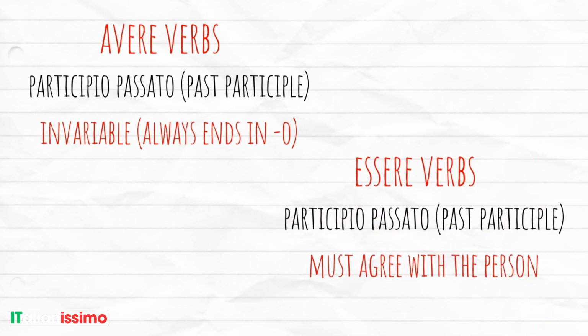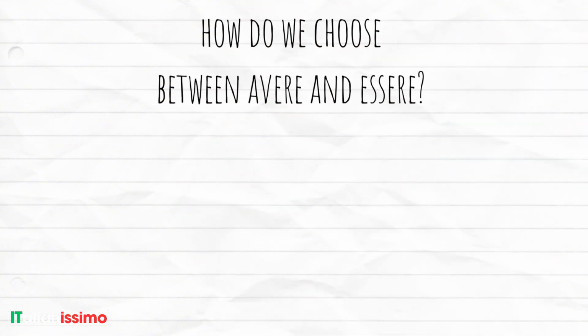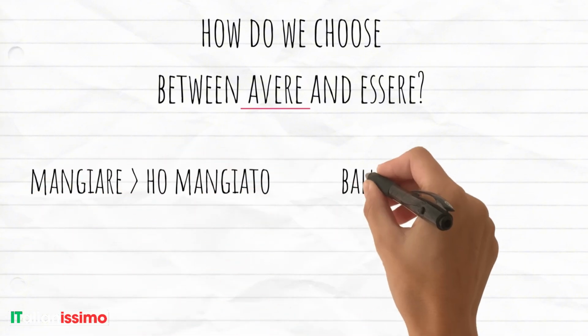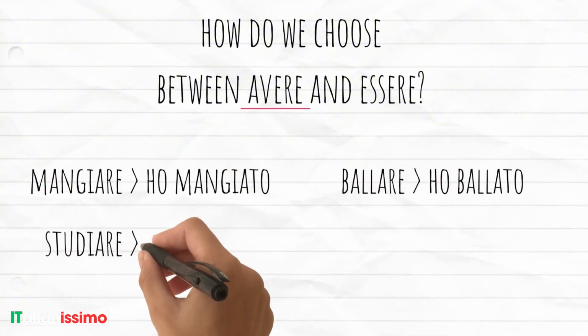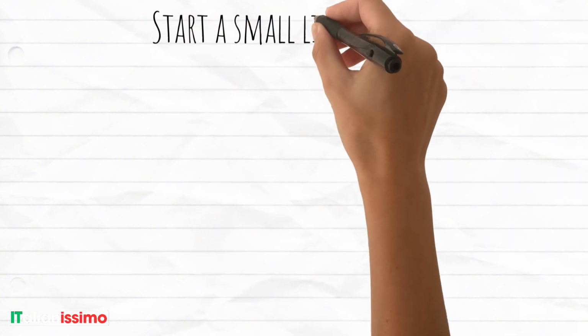Now for the most important and difficult question. How do we choose between avere and essere? Since this is an introduction, we'll only look at basic rules. Fortunately, most verbs use avere: mangiare, ho mangiato; ballare, ho ballato; studiare, ho studiato; finire, ho finito. My advice is start a small list of verbs that use the auxiliary essere.